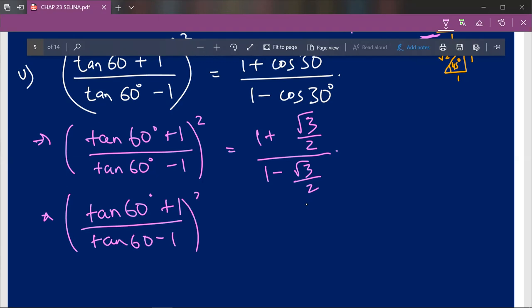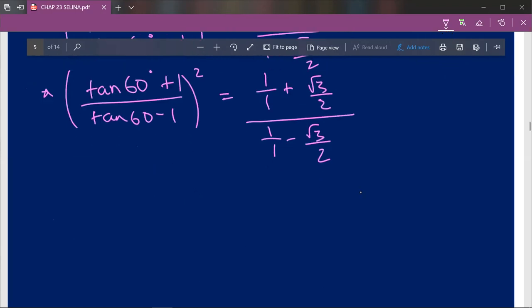Whole square. 1 plus root 3 upon 2, we can write it as 1 upon 1 plus root 3 upon 2 whole 1 upon 1 minus root 3 upon 2. So this can be further divided into, this is the numerator, this is the denominator. In the numerator it is 1 upon 1 plus root 3 upon 2, and in the numerator further there is numerator and denominator. In the denominator our denominators are not equal, so we have to find our LCM.